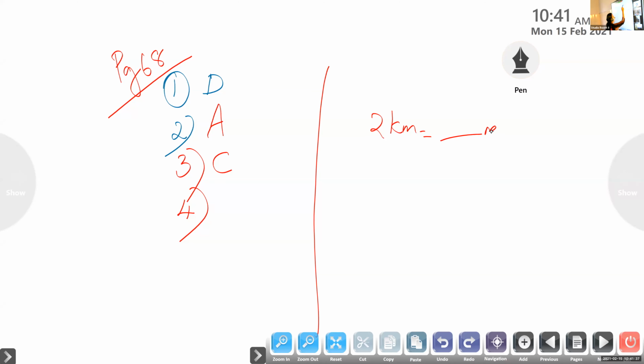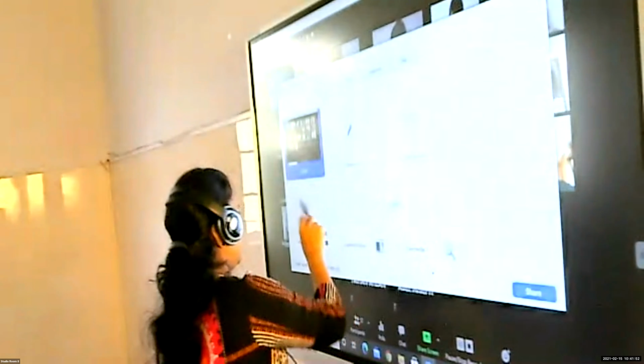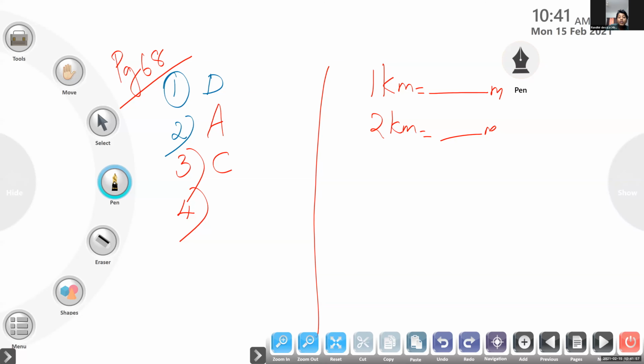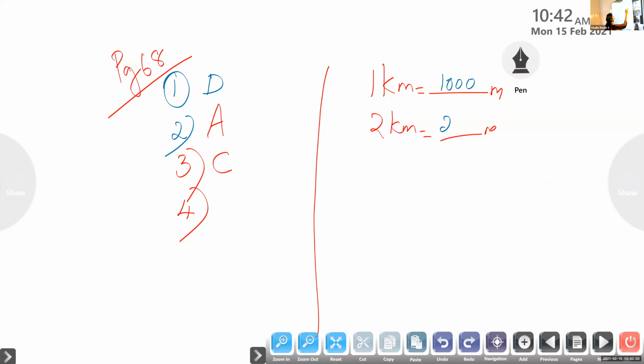So children, before that tell me, 1 kilometer is equal to dash meter. 1 kilometer is equal to 1000. So 2 kilometer is equal to 2000. So option? Option C, 2000 meter. Children, you have to be careful whether it is meter or centimeter. Kilometer to meter, so 2000. So it is option C.